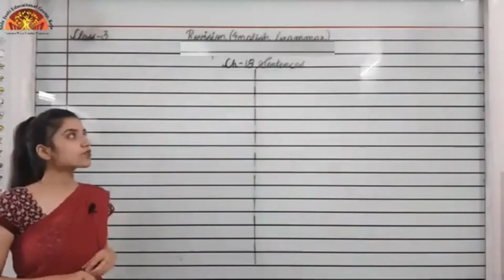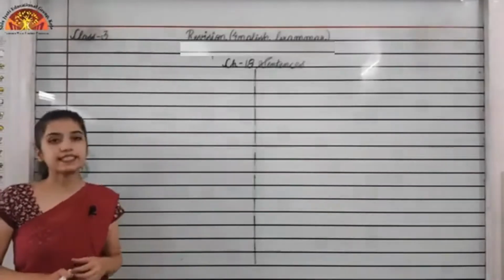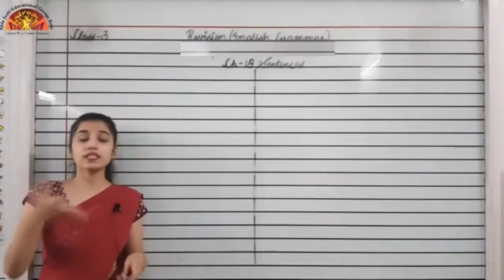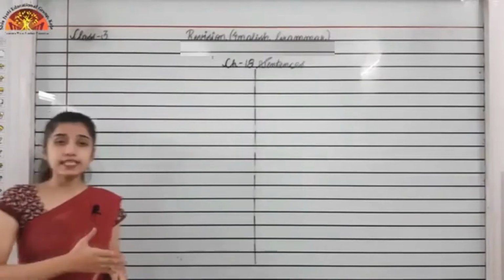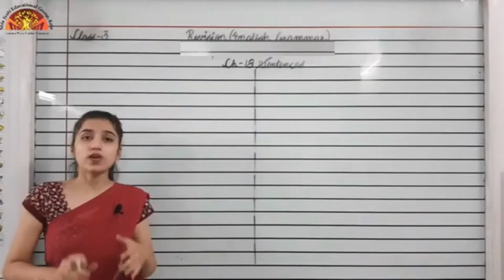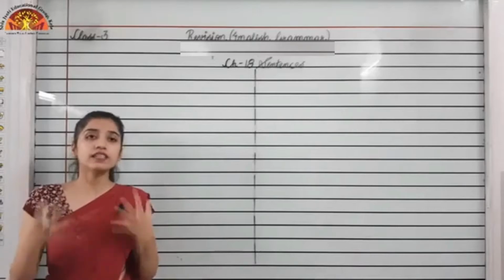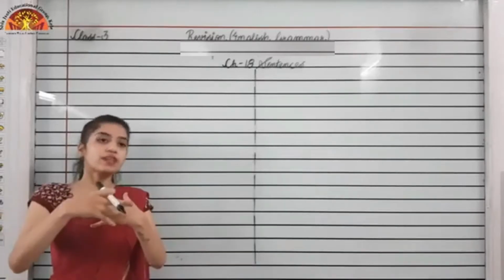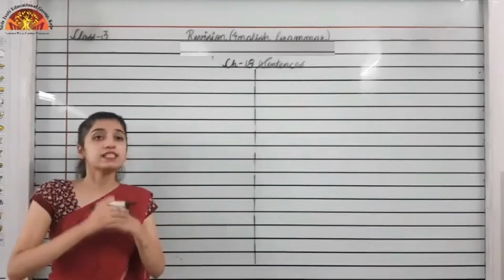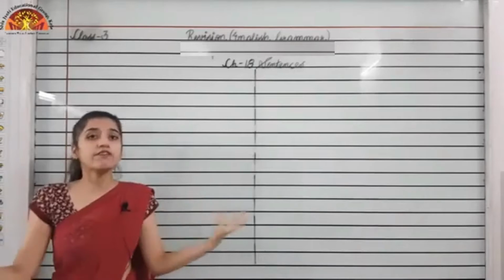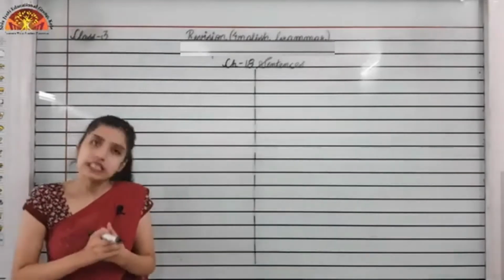So now we are going to do chapter number 18, sentences. So what is a sentence? A sentence is a group of words that makes complete sense. When these words are combined together, they make complete sense, so they will be called a sentence.